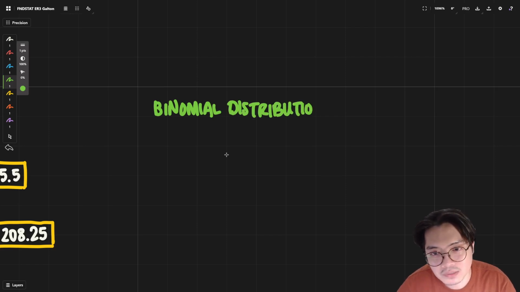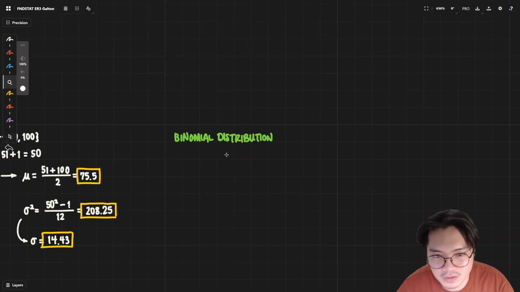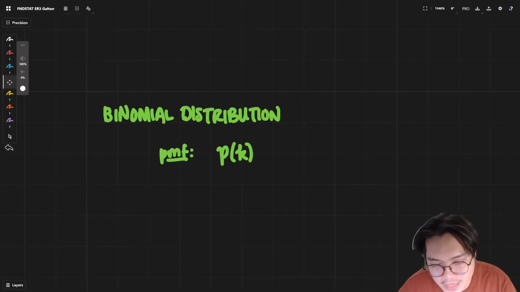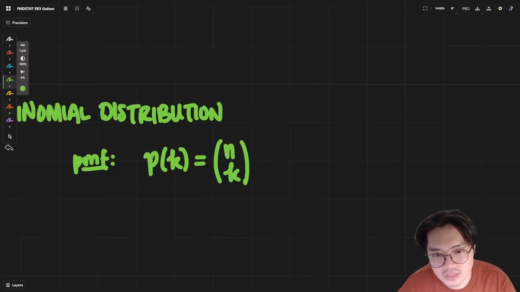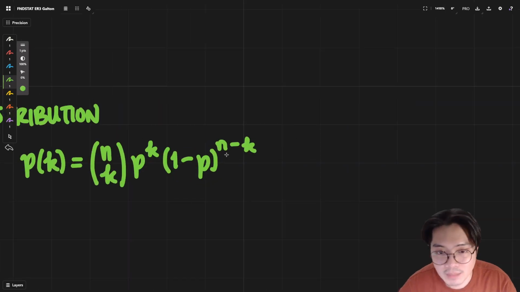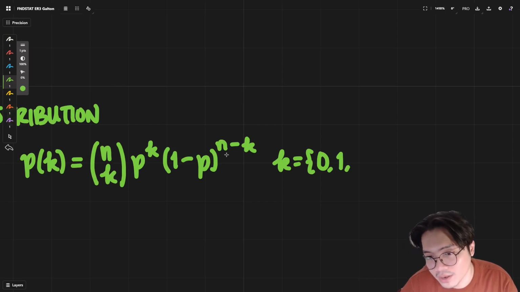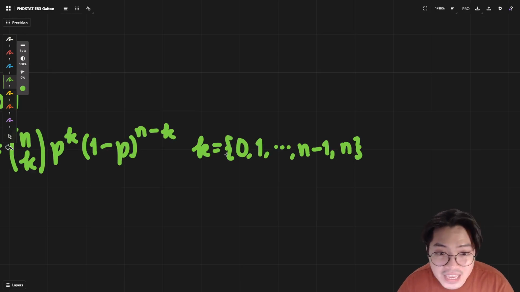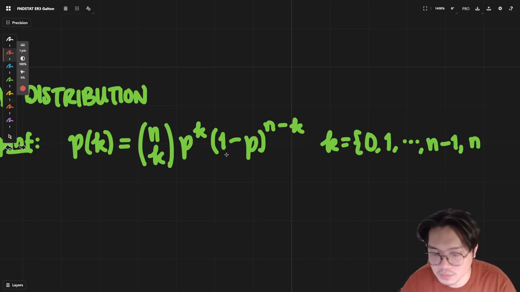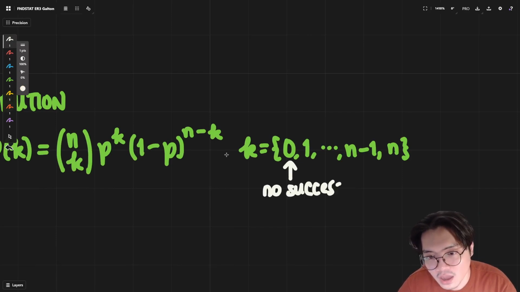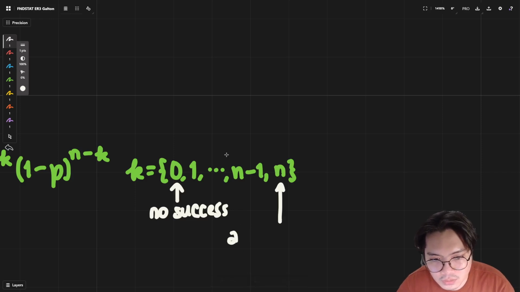The binomial distribution in this case has to do with a PMF. P of K, the probability of K successes happening, is going to be N choose K times P, the probability of success, raised to K, times 1 minus P, the probability of failure, raised to N minus K. This is for K equal to 0, 1, all the way to N. This means that the different possible outcomes have to equal the possible values of K. You can get no success at all, or all of your trials are successes, right? All success.